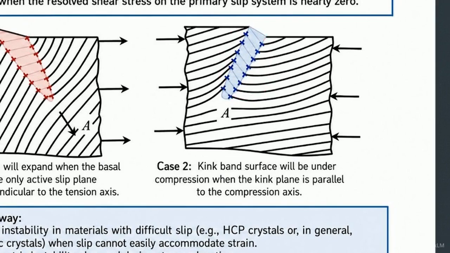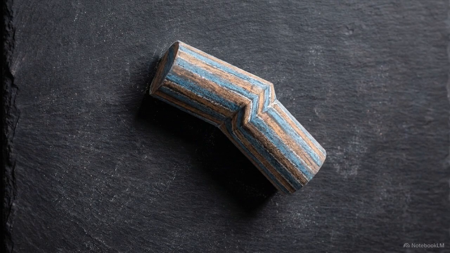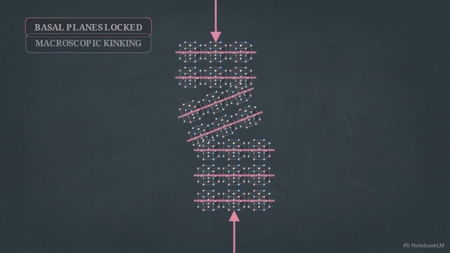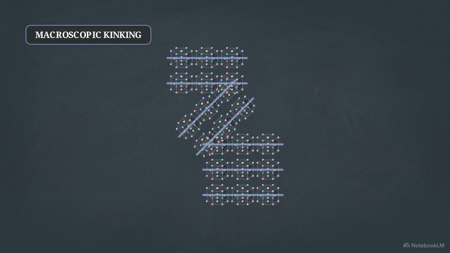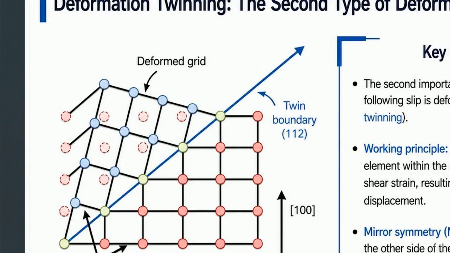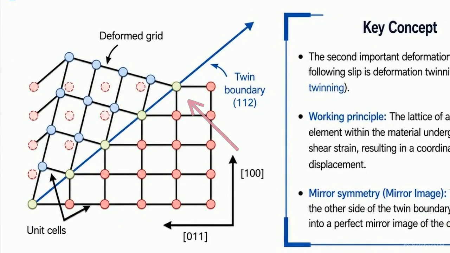The direction of the applied load dictates the band's behavior. In case 1, a tension axis perpendicular to the active basal plane causes the kink band to expand. In case 2, applying a compression axis parallel to the kink plane puts the kink surface itself under severe compression. In this way, macroscopic kinking acts as a mandatory geometric pressure release valve. In rigid structures like HCP crystals, when stress builds and normal slip cannot accommodate the strain, the lattice folds to survive. The most vital secondary deformation mechanism after normal slip is mechanical twinning.